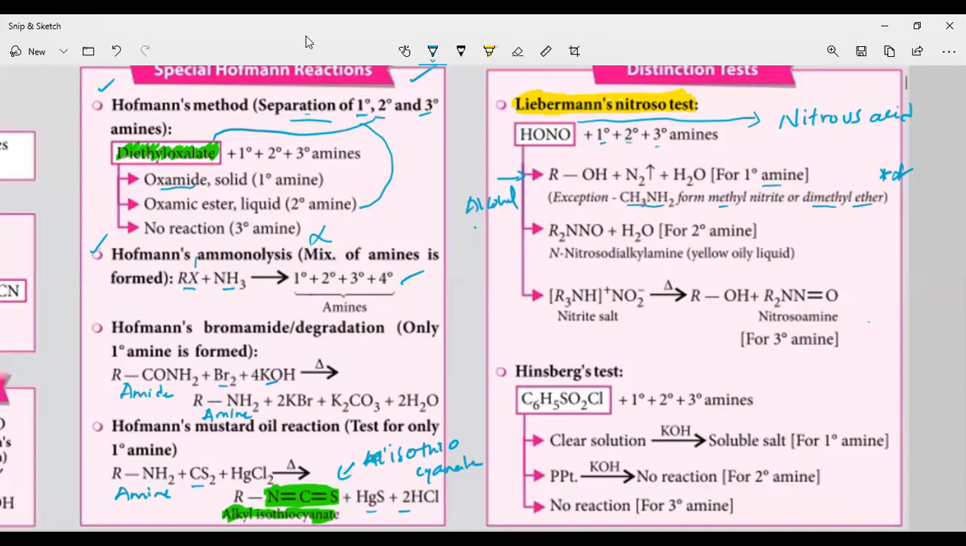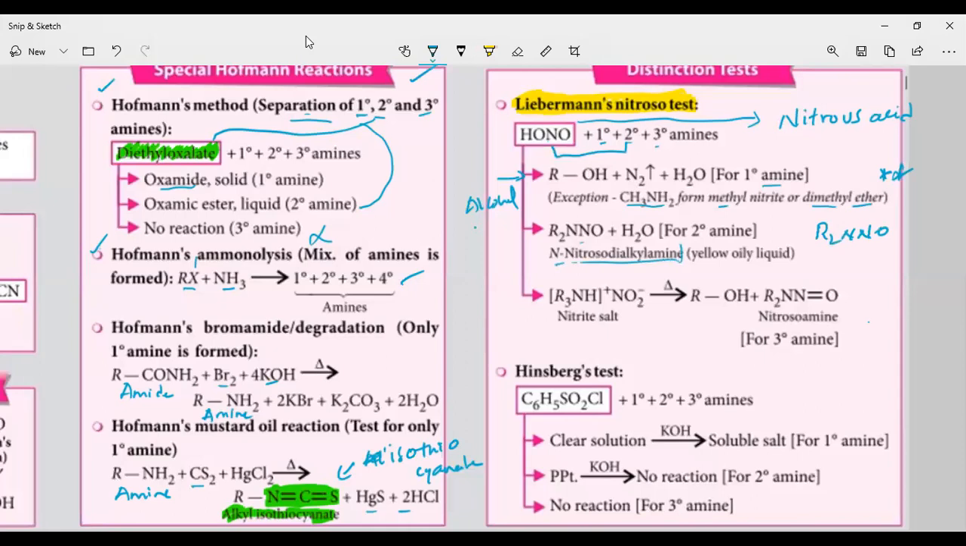Next, how will secondary amine react with this nitrous acid? Secondary amine will react with the nitrous acid, and thereby we are going to get a compound called nitrosodialkylamine. The formula for nitrosodialkylamine is R2NNO. This is the formula for the nitrosodialkylamine.